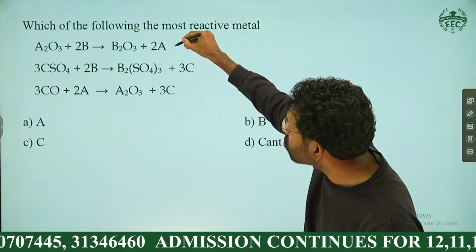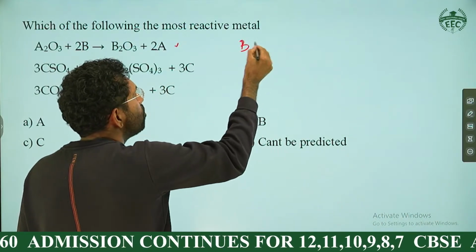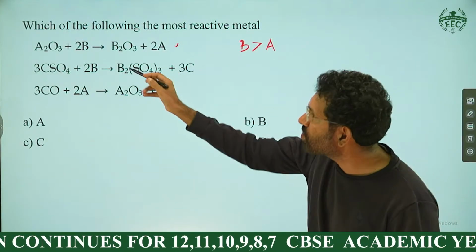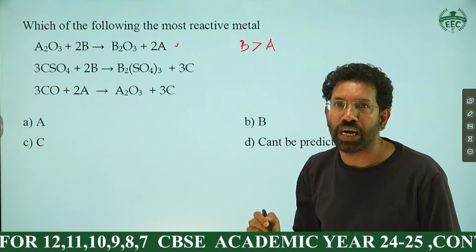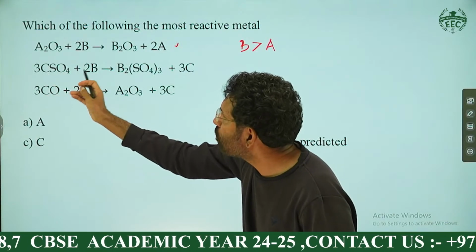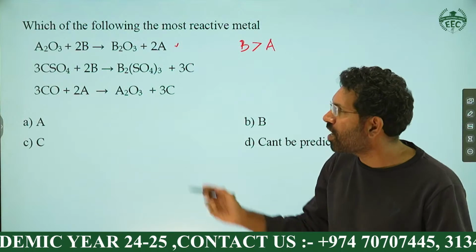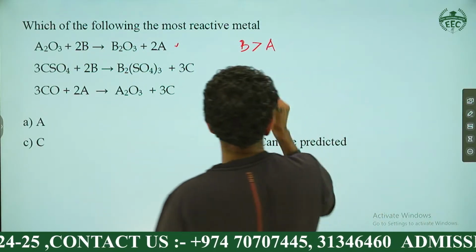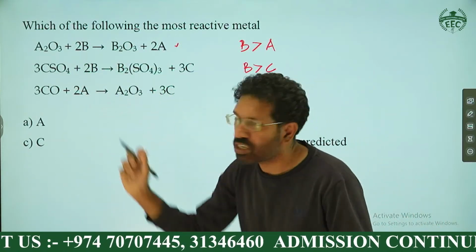So this reaction indicates B is more reactive than A. So this particular example shows that B can displace A from A2O3, which indicates B is more reactive than A. Now here you can say 3CSO4 plus 2B giving B2(SO4)3 plus 3C. This indicates that B is displacing C from CSO4. This indicates that B is more reactive than C, right? B is more reactive than C here.